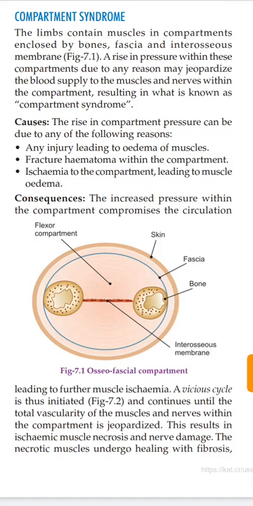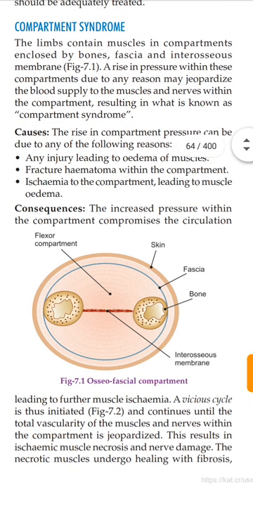Compartment syndrome. The limb contains muscles in compartments enclosed by the bone, fascia, and interosseous membrane. In short, muscles around the bones, fascia, and interosseous membrane.